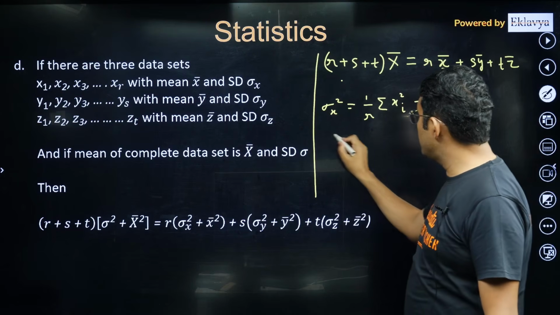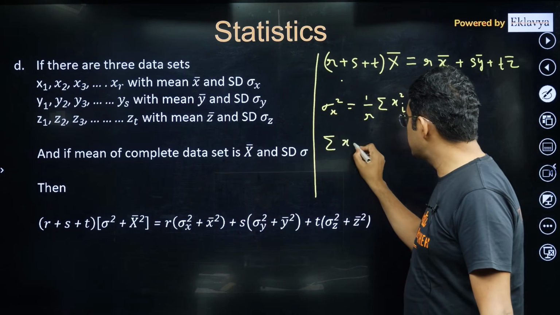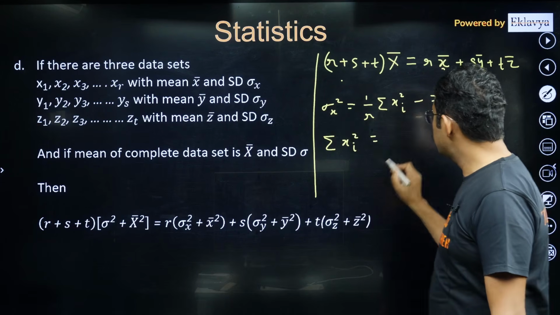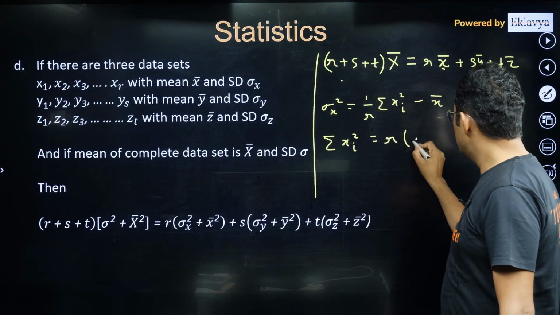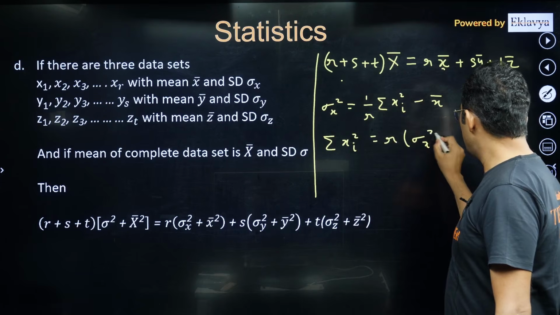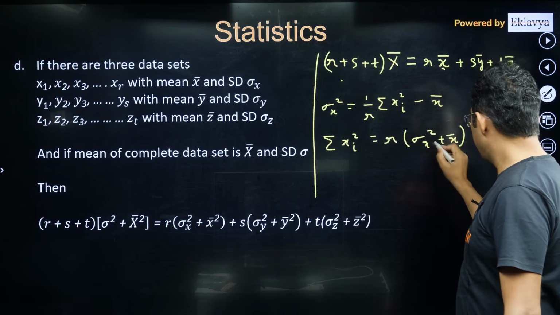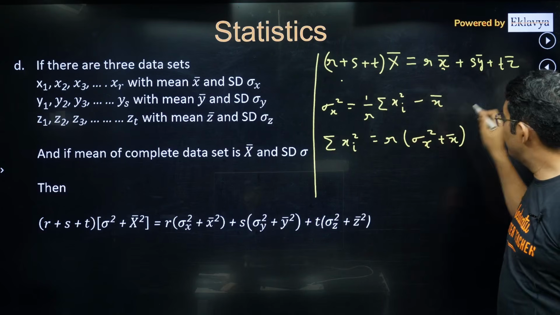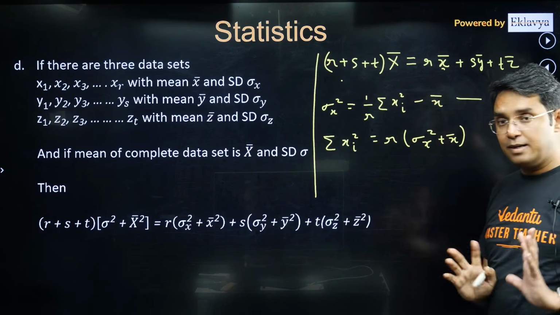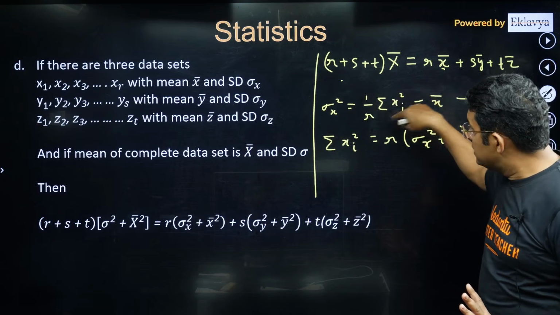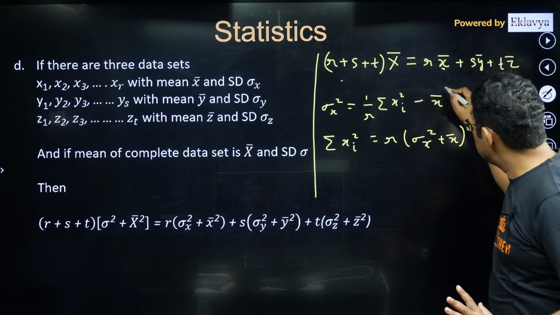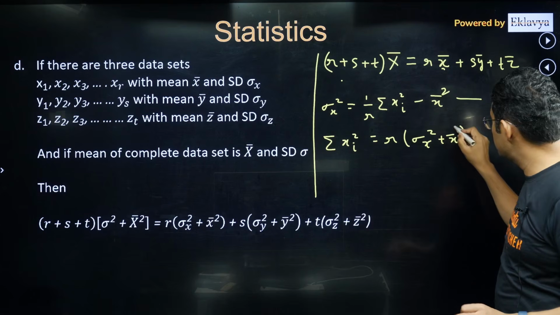So here I can write summation xi square as equal to r into sigma x square plus x bar square. I think it is a very simple result from this formula, and we must remember it: average of squares minus square of average.